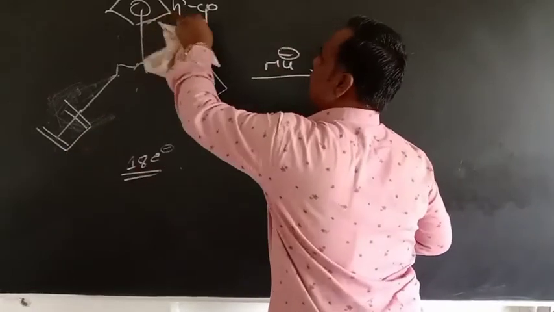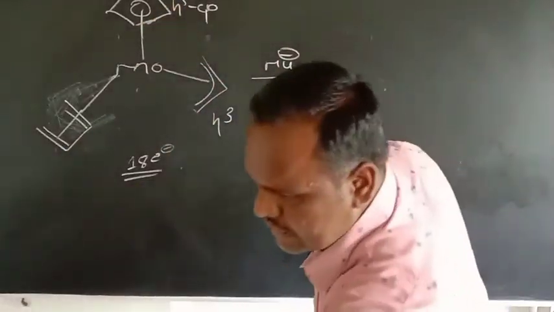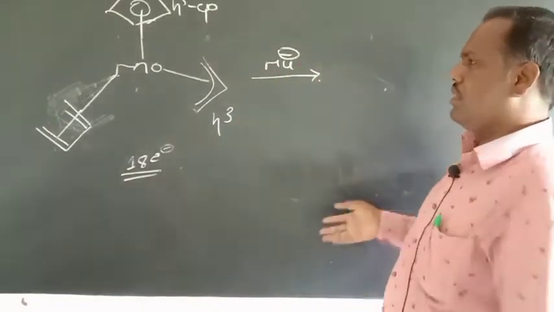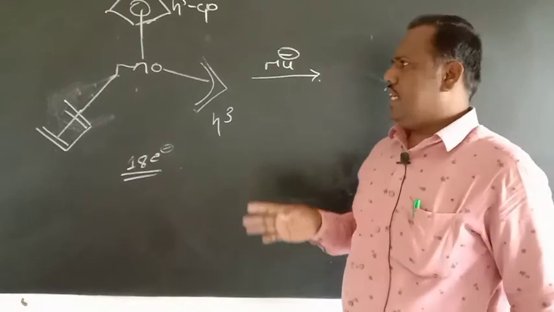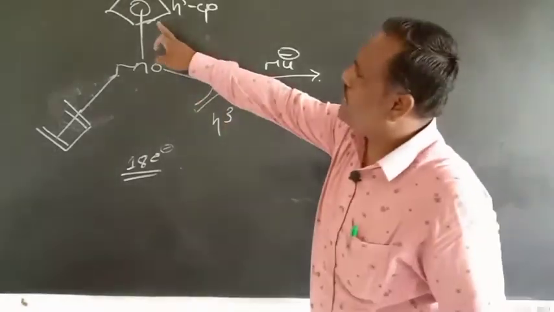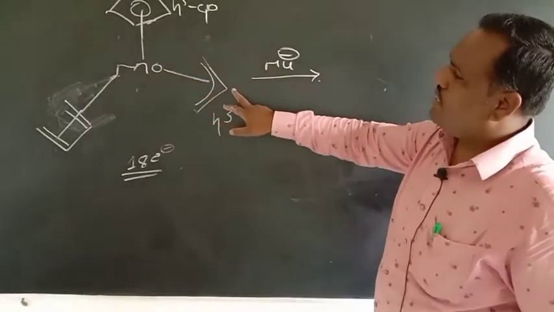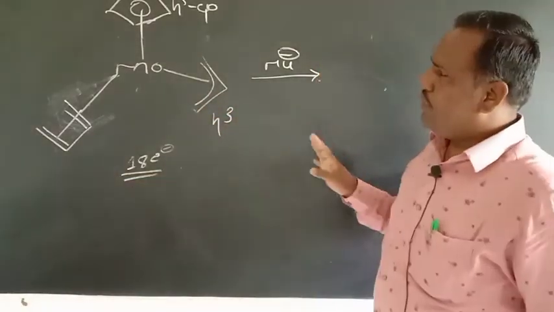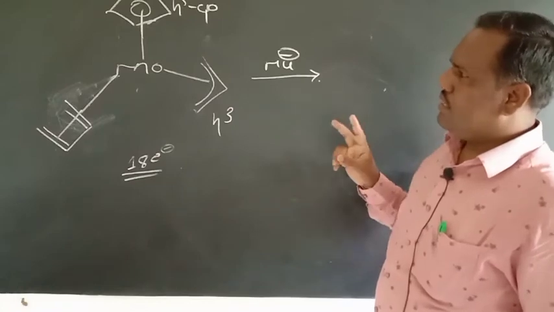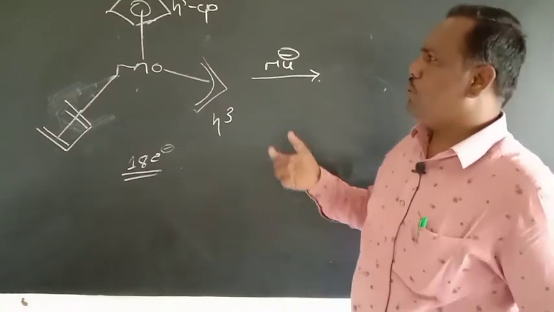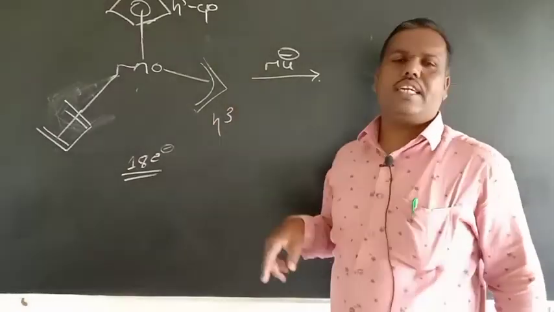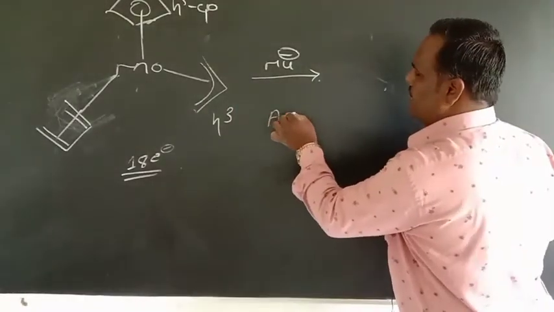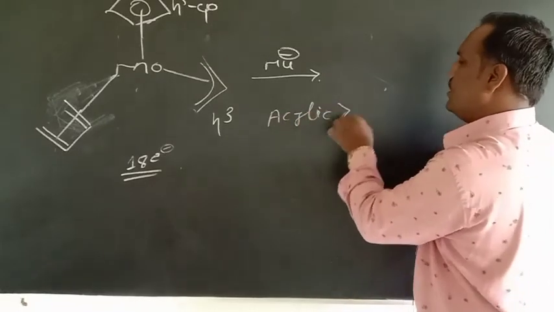It is an 18 electron species. So in this case, the first rule is about cyclic polyenes; this is a cyclic polyene, and this is an acyclic polyene. Now we will discuss the DMG rule, that is the second rule: if both cyclic and acyclic polyenes are present, then acyclic polyenes will be preferred over cyclic polyenes.